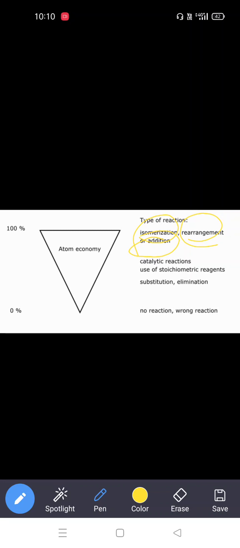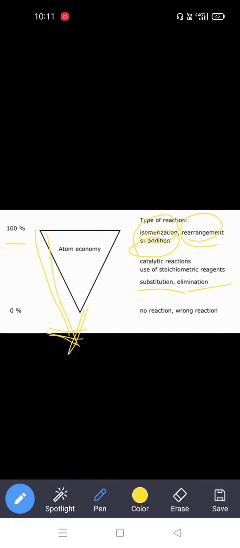This is the second part: catalytic reactions, use of stoichiometric reagents, substitutions, and elimination. These are all decreasing in atom economy, from 100 down to 0% of the desired product.